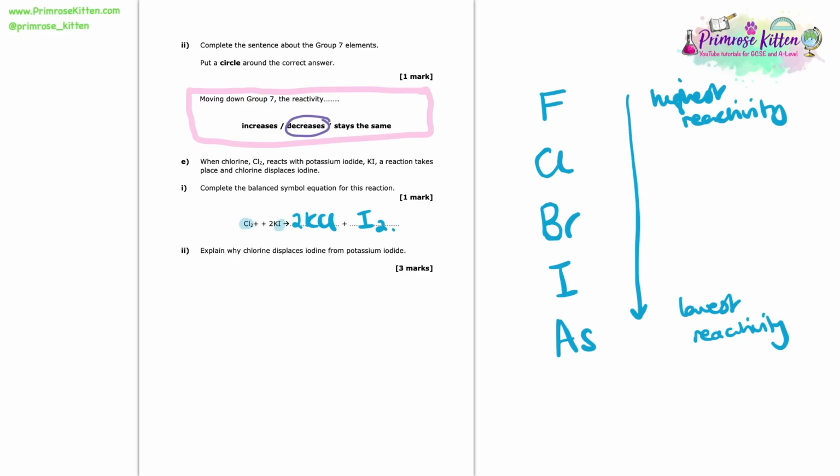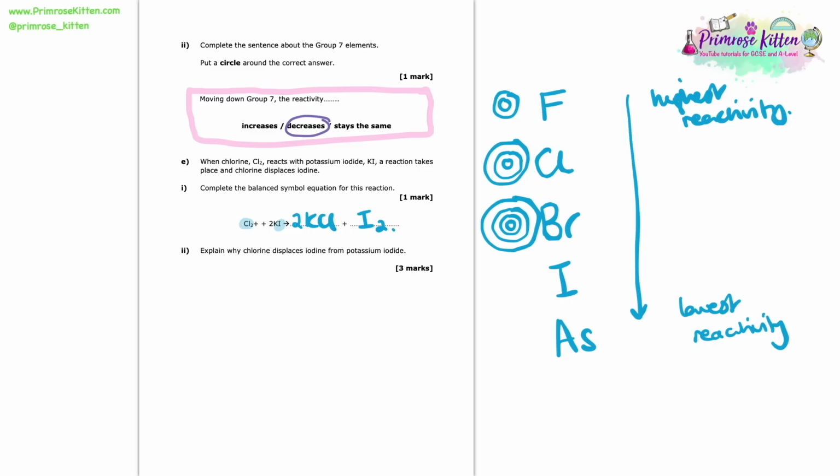So in order to understand why this pattern happens though, let's think of how many shells each of these things have. So fluorine only has 2 shells. Chlorine will have 3 shells. Bromine will have 4 shells. And quite quickly, it's going to get quite hard to draw this, but there'll be 5 shells for iodine and 6 for astatine.